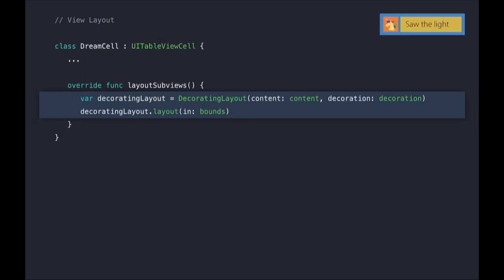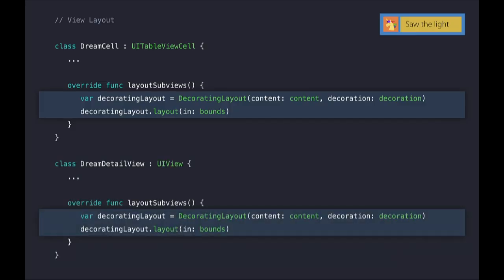Then we can update our dream cell to use this new struct to lay out its children. And what's great is that we can now use this in our UIView subclass as well. Now that this layout logic is decoupled from table view cells, we can use it in any UIView.